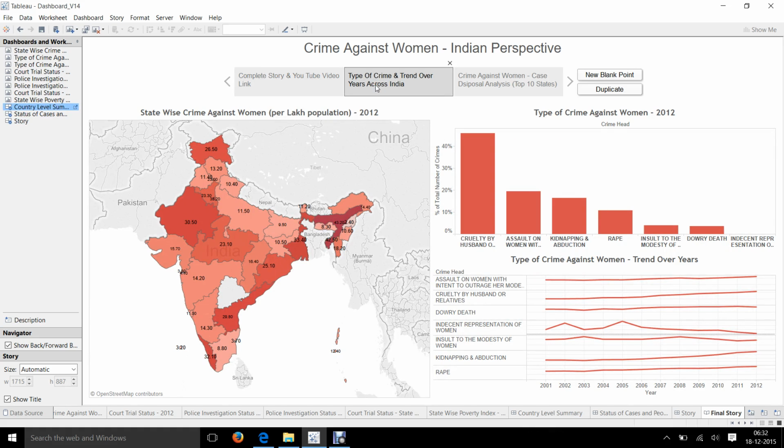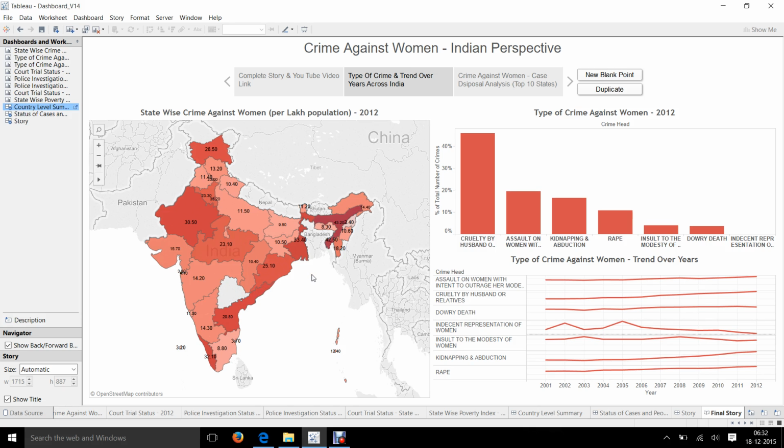The first dashboard over here is a summarized view of the crime against women in India. On my left hand side is the Indian map, which is colored in gradients of red. The darker the color, the more the number of crimes against women in India per lakh population of that particular state. So we can see that states like Assam, Andhra Pradesh, Rajasthan are leading the way. The state of Telangana is being kept blank because the data is being picked up for the year 2012 when the state was not formed, and hence we couldn't get any numbers there.